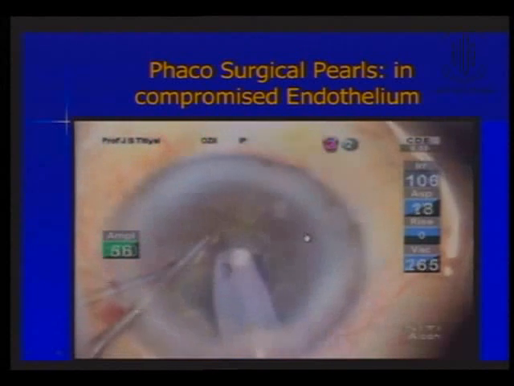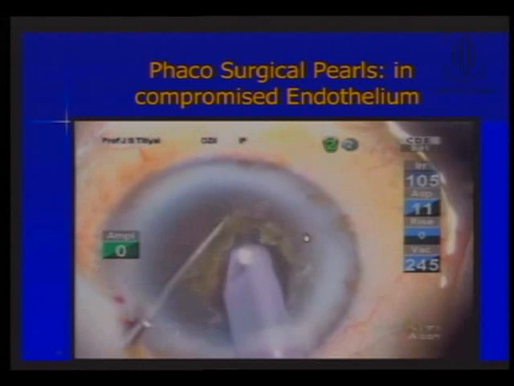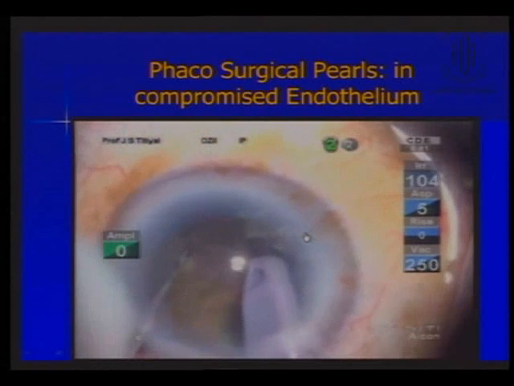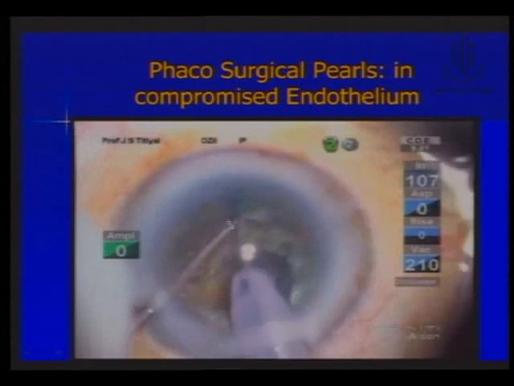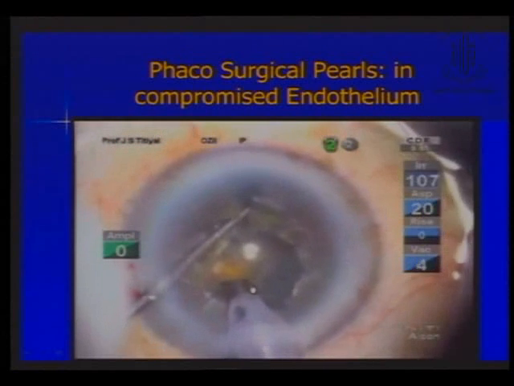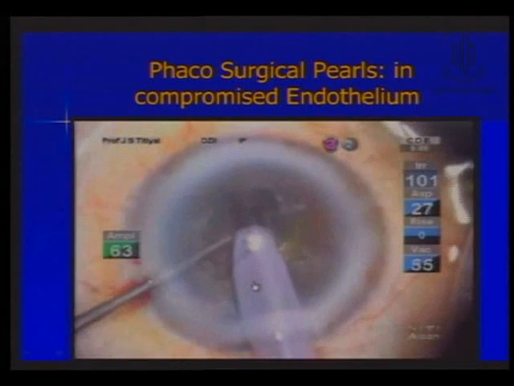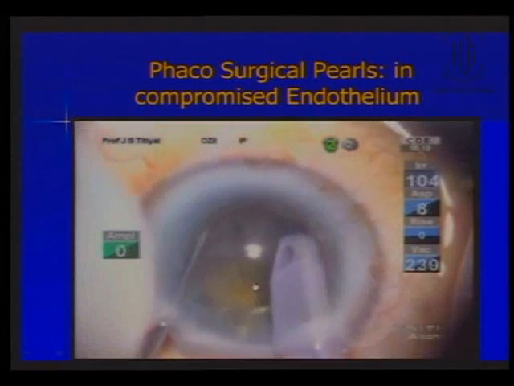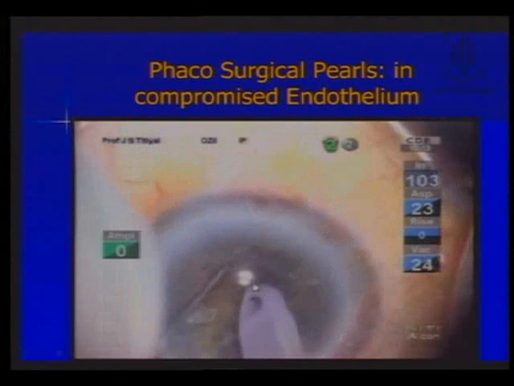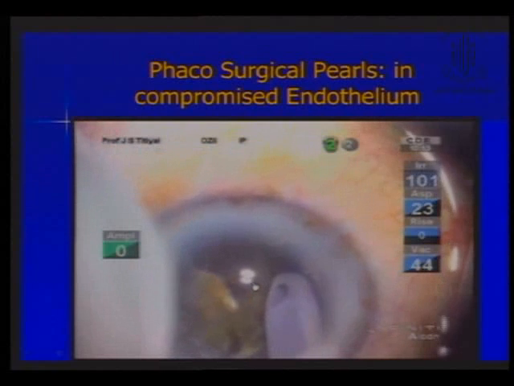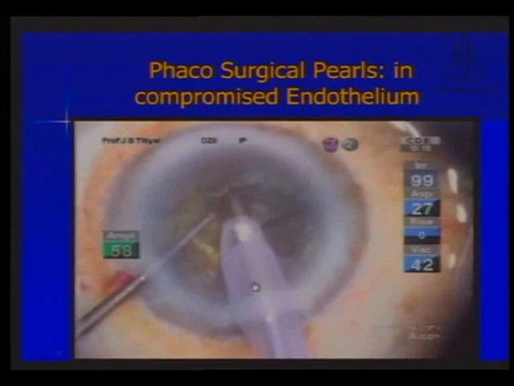The idea here is to make a very large sculpting or a crater. After that, you can chop this nucleus from either side. If you don't have a completion of chop from one side, you can rotate the nucleus so that you can achieve a complete chop. Throughout the procedure, the AC should be well maintained. Don't let the surge come in these cases. A multi-hole, multi-chop technique can be used in hard cataract so that you have a good separation.